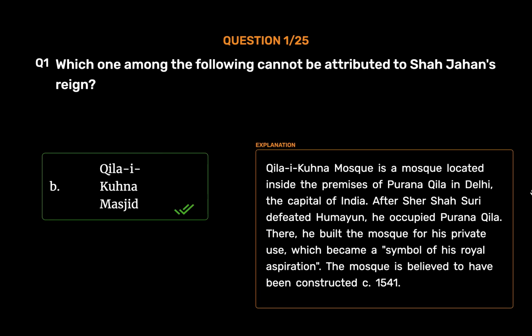Qila-i-Kuhna Masjid. Qila-i-Kuhna Mosque is a mosque located inside the premises of Purana Qila in Delhi, the capital of India. After Sher Shah Suri defeated Humayun, he occupied Purana Qila. There, he built the mosque for his private use, which became a symbol of his royal aspiration. The mosque is believed to have been constructed circa